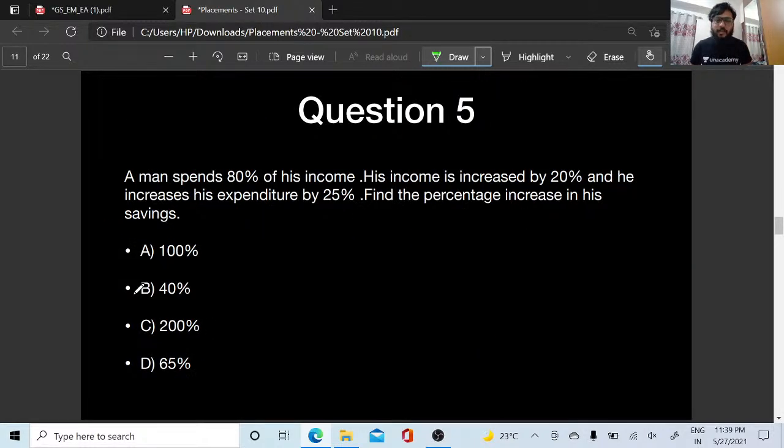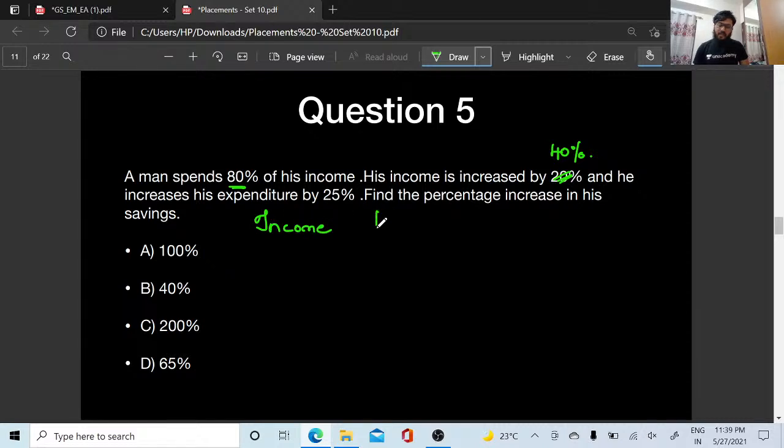A man spends 80% of his income. His income is increased by 40% and he increases his expenditure by 25%. Find the percentage increase in his savings. Okay, so he's spending 80% of his income. His income is increased by 40%. Let us write this down.